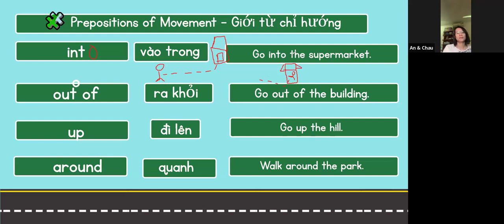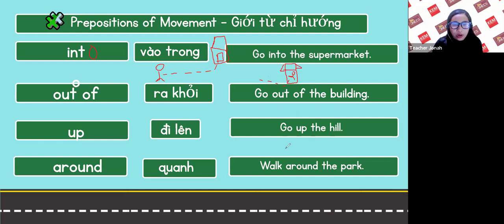I have here a quick tip for direction. Into is enter. Out of is exit. And then through is pass across.